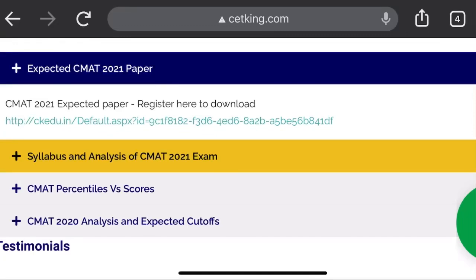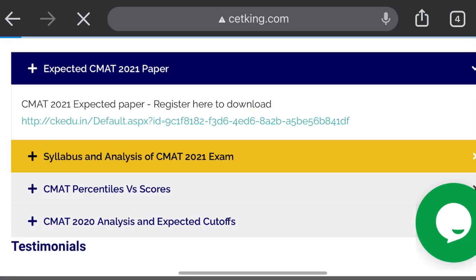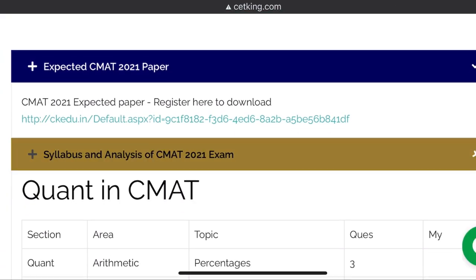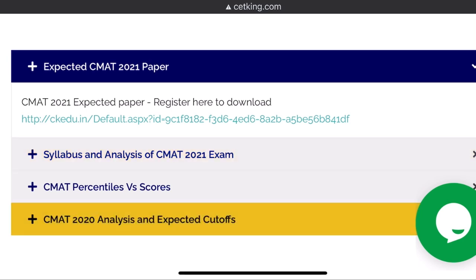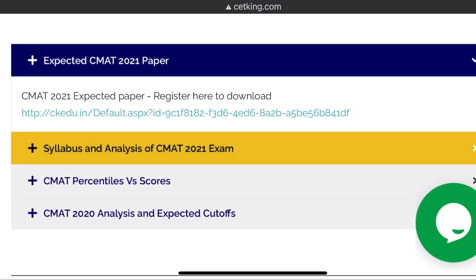Hi guys, today we're launching the expected CMAT paper. So go to the link here, cetking.com/CMAT. The moment you click on the link, you will go to a page where you can download the paper. CMAT 2021 expected paper, you can see the syllabus, cutoff, other things as well. But today I want to talk about the CMAT expected paper. So you have to go to this link.